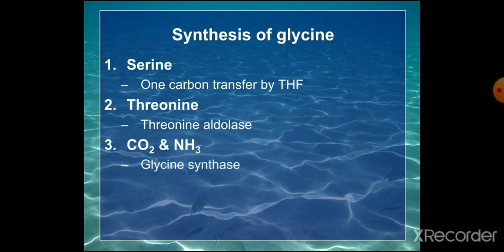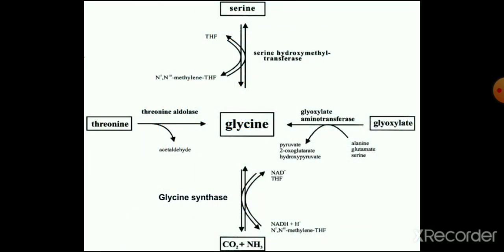Then using glycine synthase enzyme, carbon dioxide, ammonia join to form the glycine. Then from the glyoxylate, using the aminotransferase enzyme, glycine can be formed. So we have to write in detail about these 4 reactions where the glycine is formed.